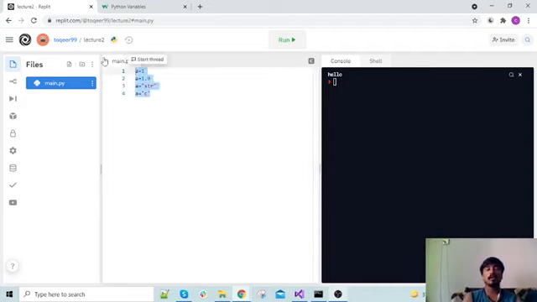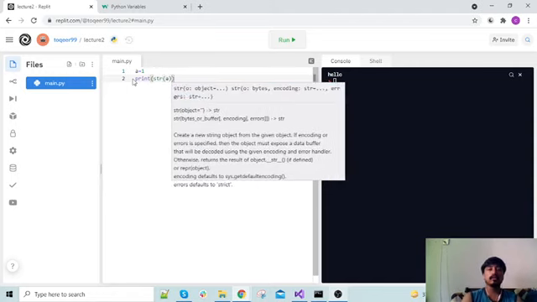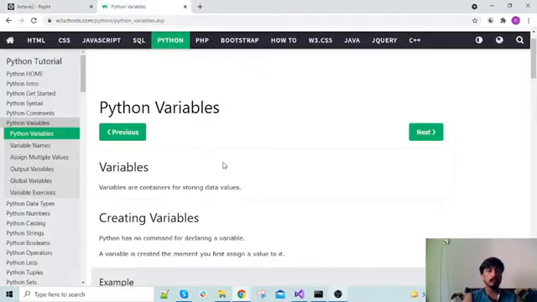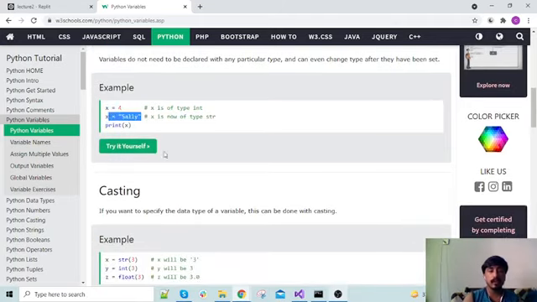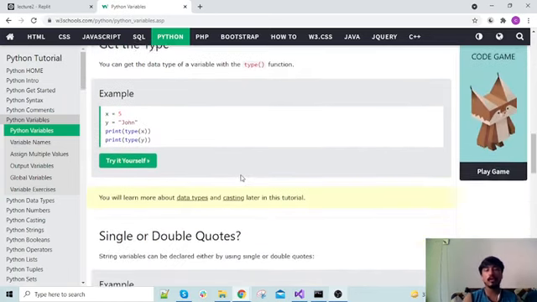If we want to convert a data type, like this a is an integer, and we want to handle it as a string, we can do it. This concept is called typecasting. So an integer is typecast to a string. Here they have generated an integer, a string, converted an integer to a string, and converted an integer to a float. We can get the type of a variable by using type. Let me show you a tutorial.